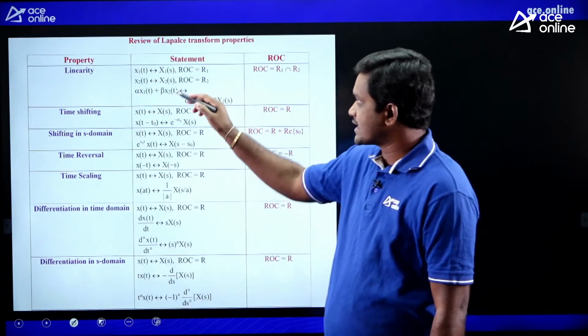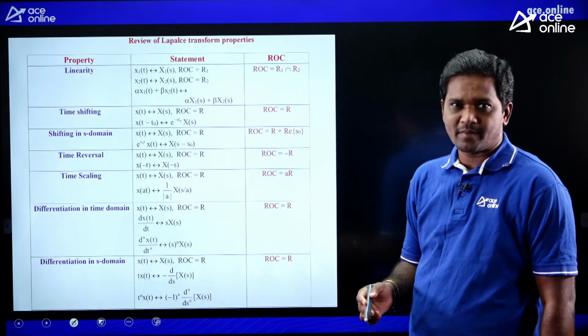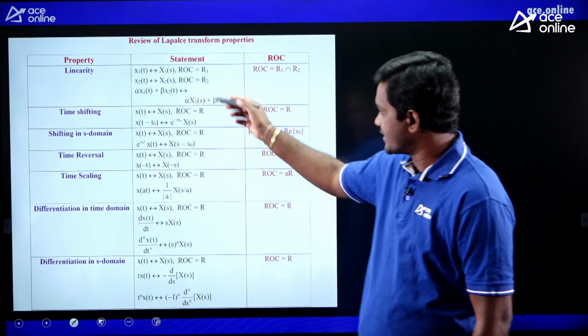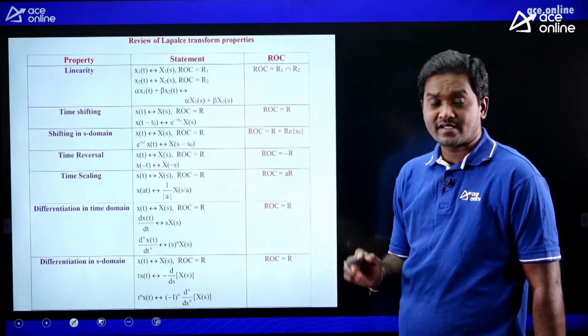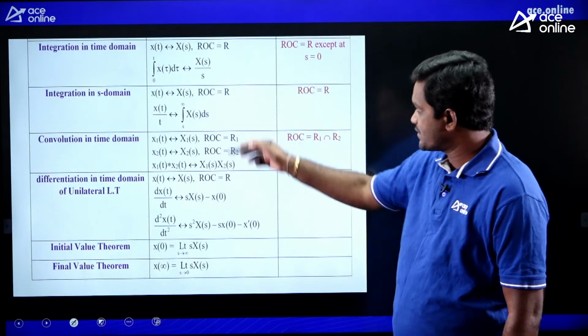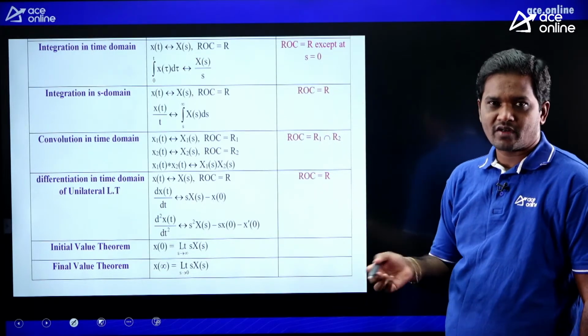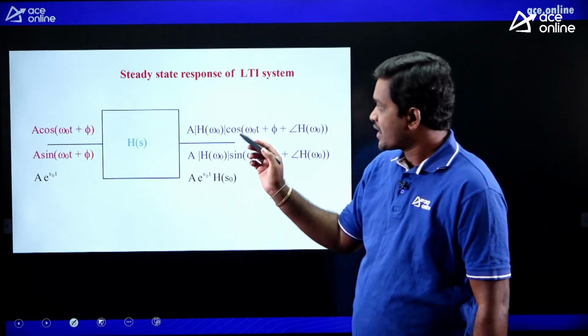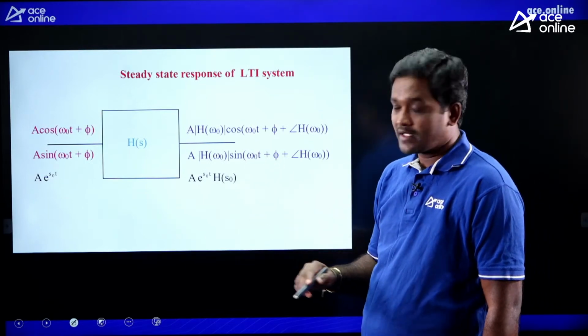Now, this is the table which consists of property statements. Property name, statement and ROC. Very important for this chapter. Same property name, statement and ROC. Please note down after completing the live session. And it is a very important thing.